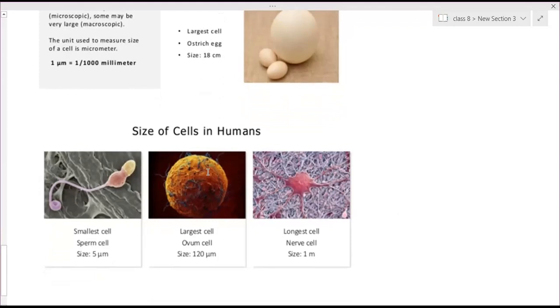Sperms are in male, and the ovum is in female, which is the largest. And the longest is the nerve cell, whose length can be 1 meter as well. Inside our body, the smallest one is a sperm cell.